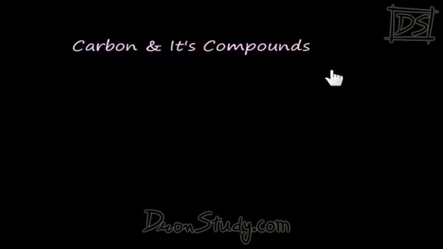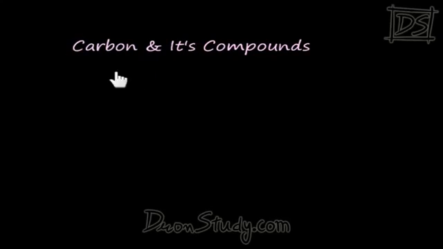Carbon and its compounds. This is a very important chapter of 10th class chemistry which will explain things further down the road. In 11 and 12, this chapter will come in use a lot. That's why it is a very important chapter, carbon and its compounds. Let's talk about carbon. You use carbon in each form.